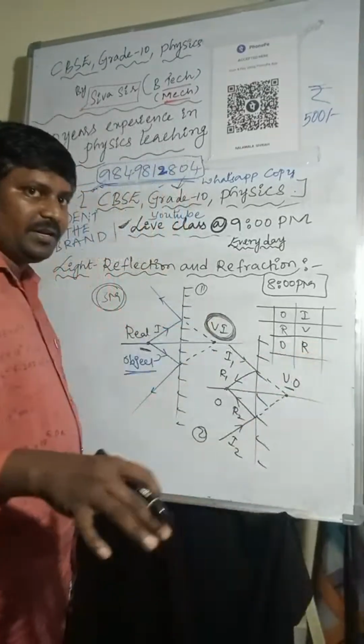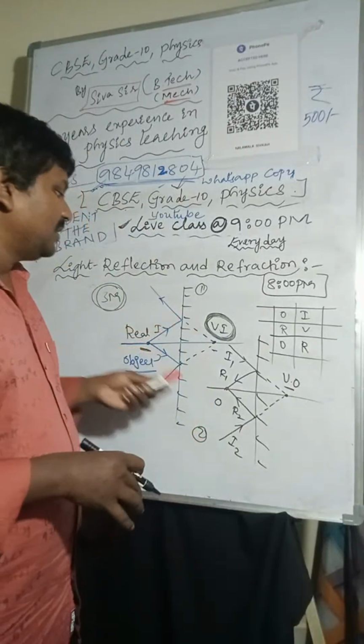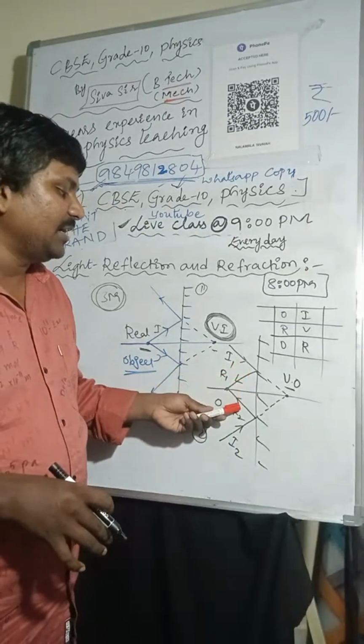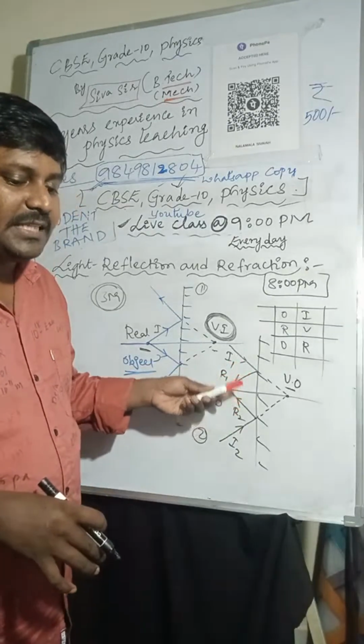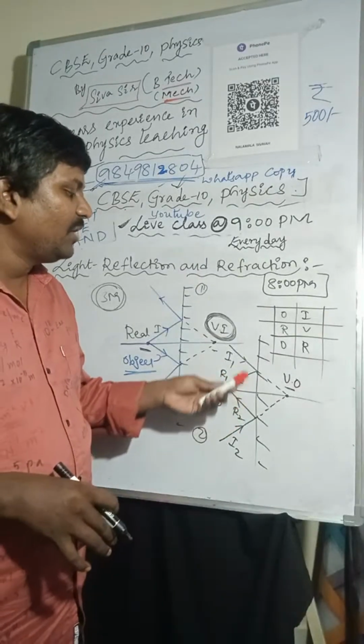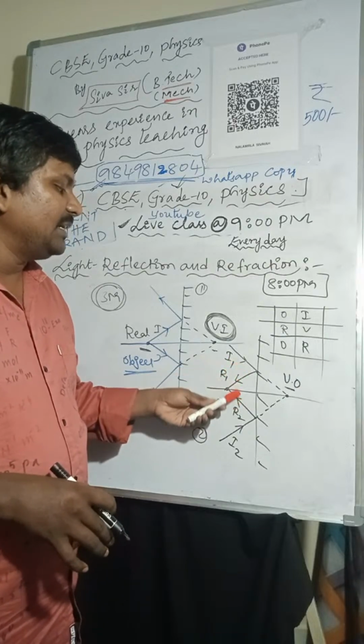Here you will get the definitions of real object and real image. The point of intersection of reflected light rays is called the real image.